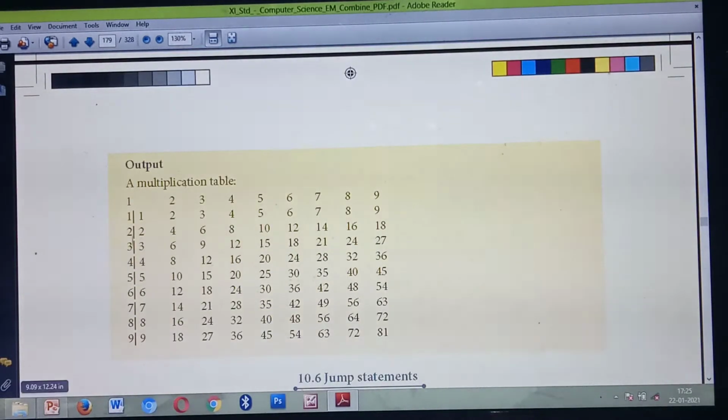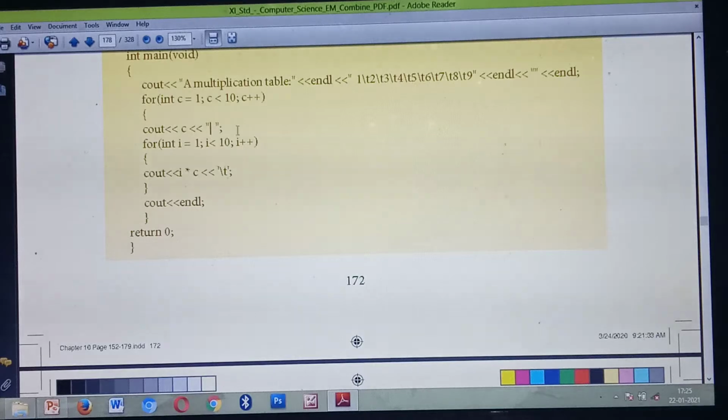That means 1 into 2, 1 into 3, 1 into 4, likewise 2 into 3, 2 into 4, likewise 9 into. So till 9 you are going to multiply the 9th table. For that you are giving from the first table to the 9th table. So i equal to 1, i less than 10, till i plus plus.